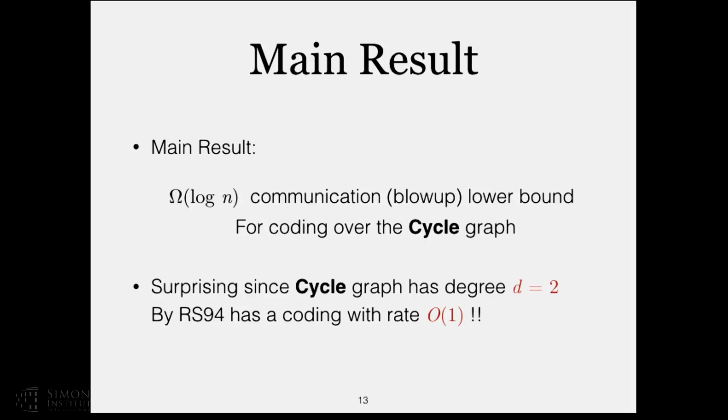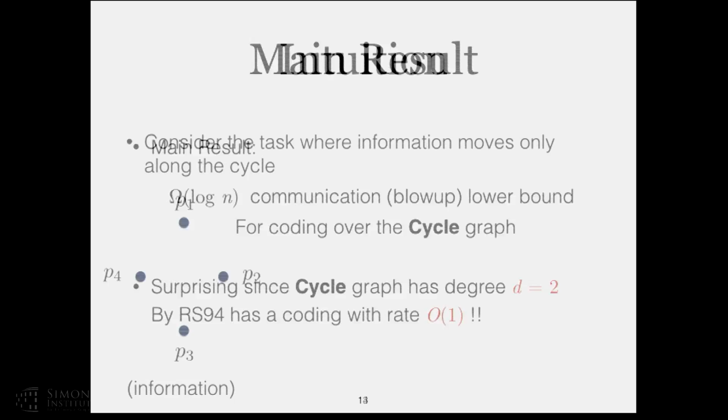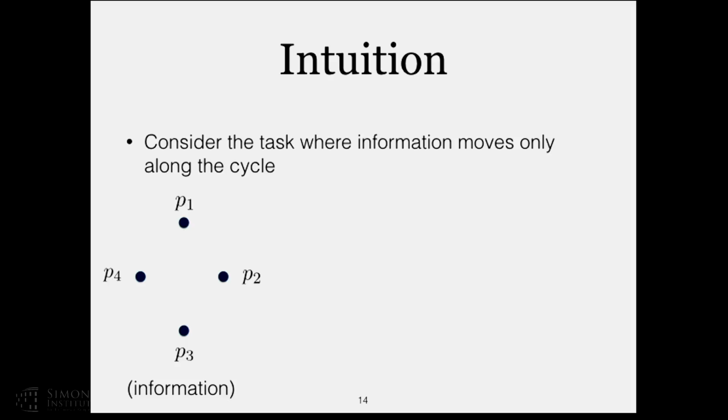And this is a bit surprising. Why is it surprising? It's surprising because we're using the cycle graph. The cycle graph has degree 2. Each party is connected to 2 parties, one before him, one next to him. So Rajagopalan and Schulman say that you can have coding with a constant rate, not 1 over log n like we get. So this is a bit surprising. So let me explain the intuition why it actually makes sense.